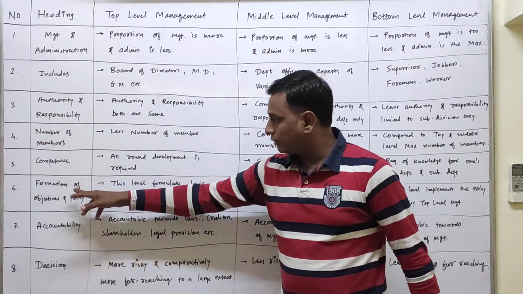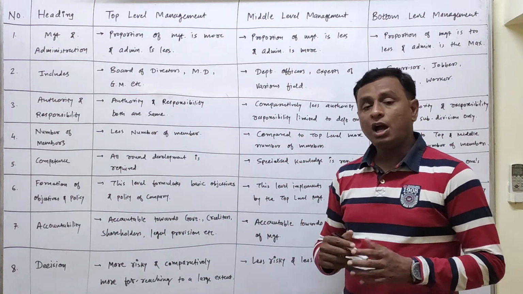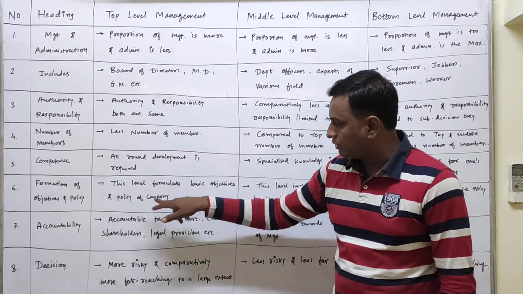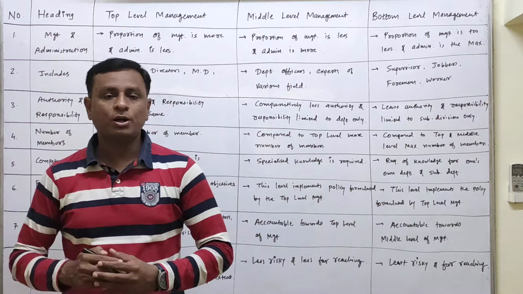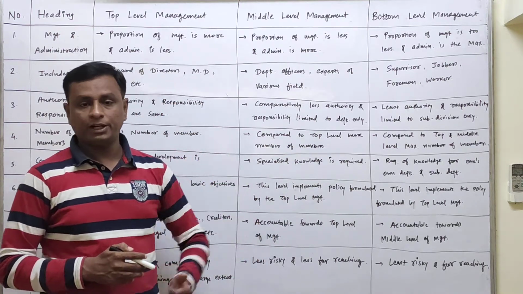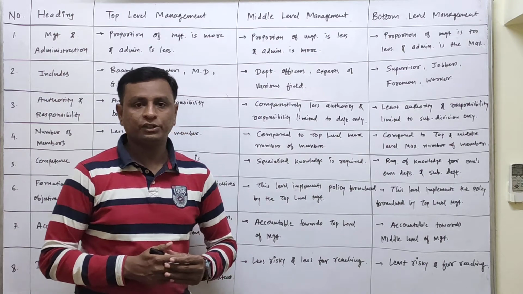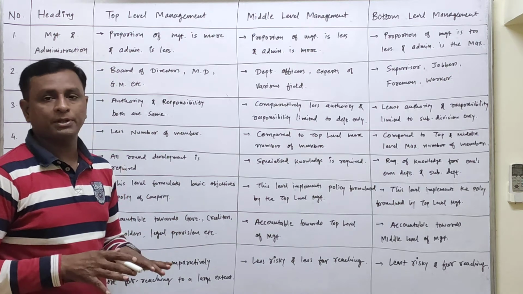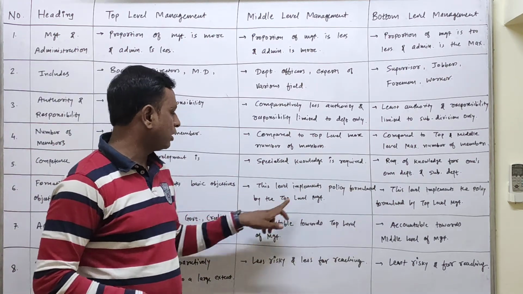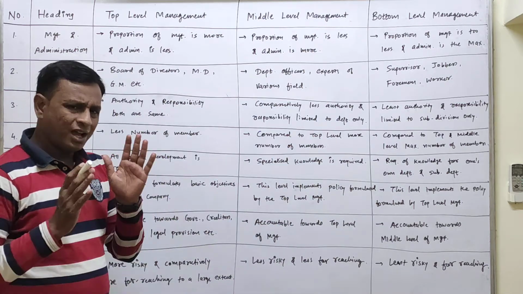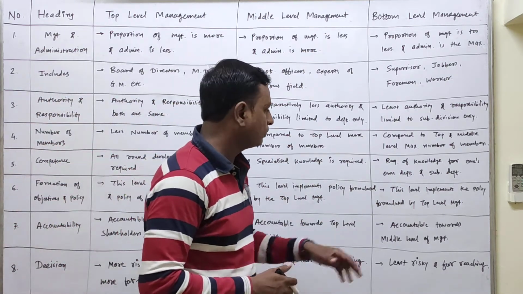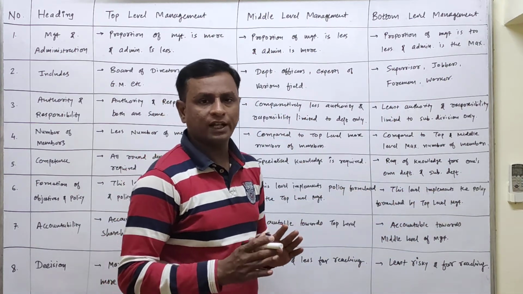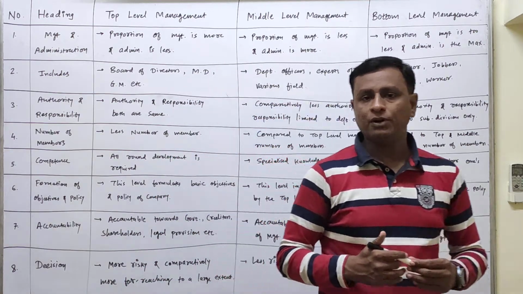Then after, formation of objective and policy, how it is being framed. The top level formulates the basic objective and policy of a company. So whatever the basic objective and policy of companies are, they will be decided by the top level, which is the supreme or the highest authority. Whereas the middle level generally will not prepare the policy and objective of the company, they will implement a policy formulated by the top level management. And this is the same function with the bottom level also. This level implements the policy formulated by the top level management. So more or less you can say that middle and bottom level have the same function.